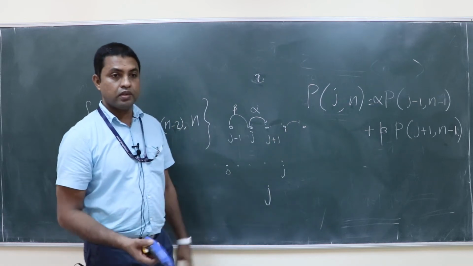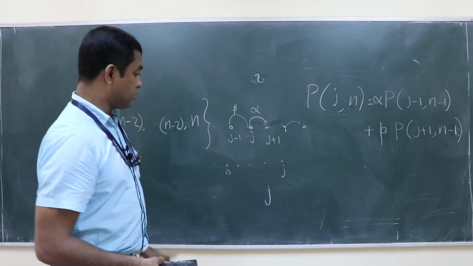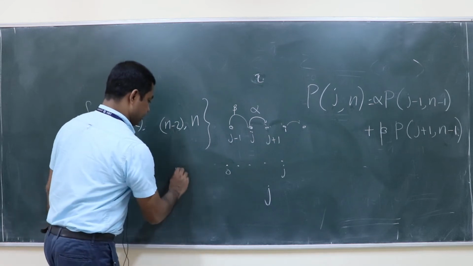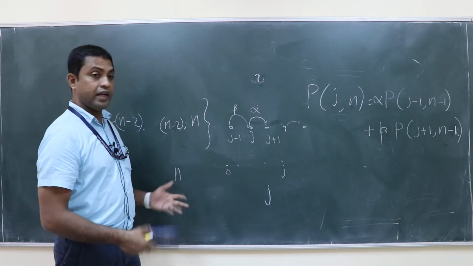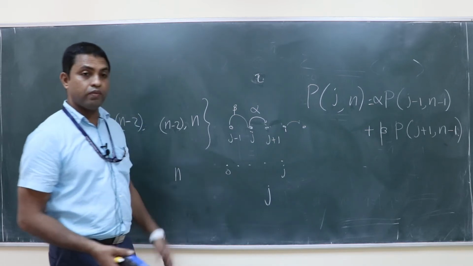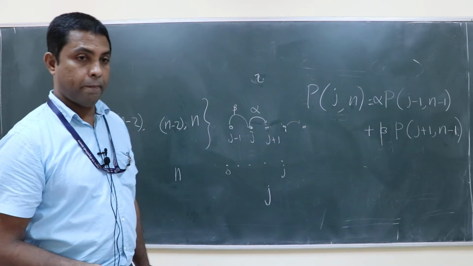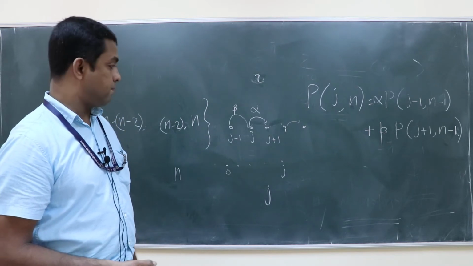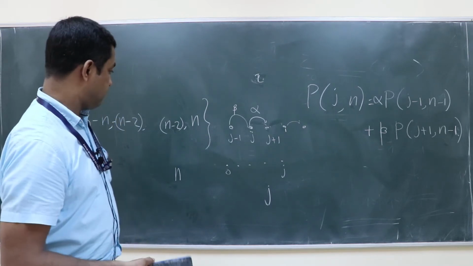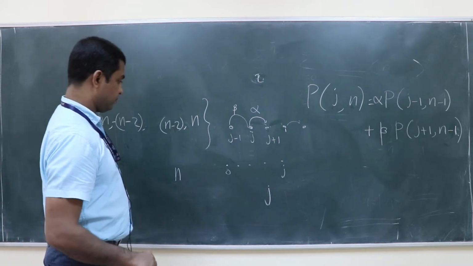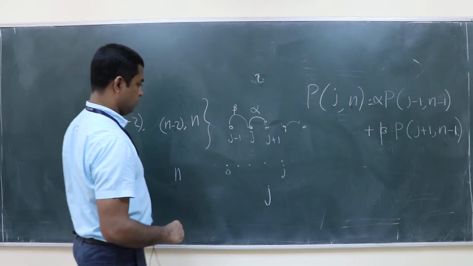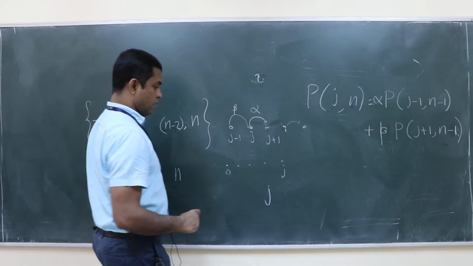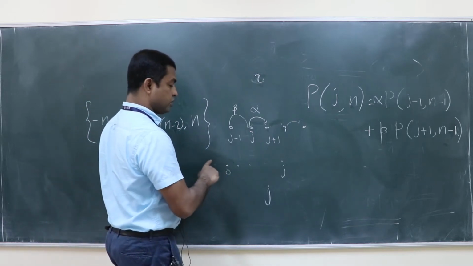But there is also a possibility, because the total number of steps is n. If n is equal to j, no problem, but n can be larger than j. So what can be done with the remaining steps? Sir, for half of the remaining turns it will move towards one side and the other half it will move back.